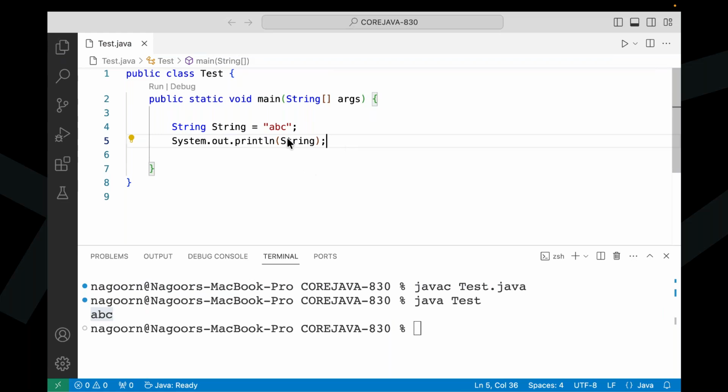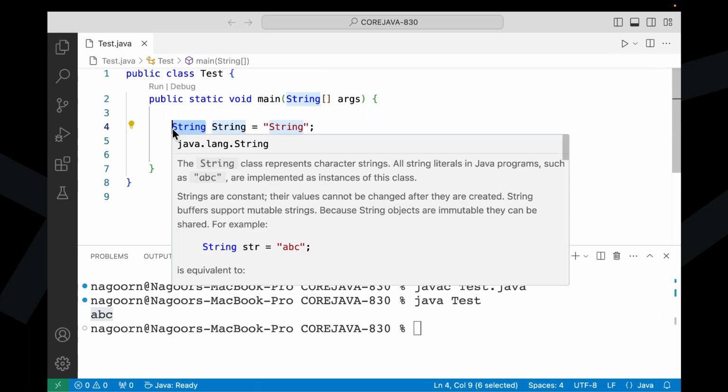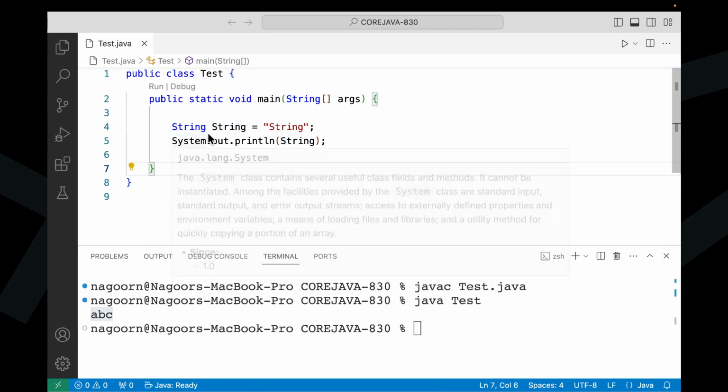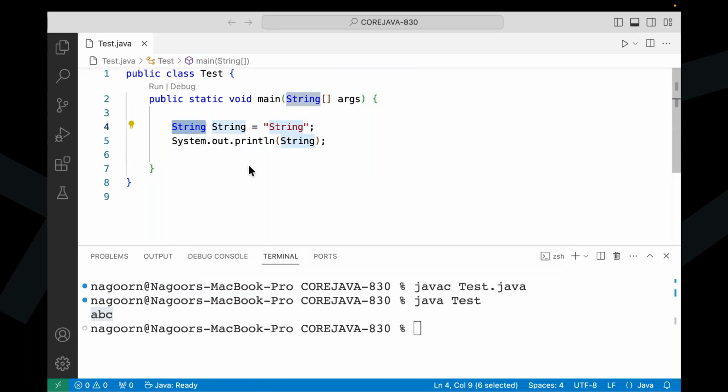Even to confuse more, in place of ABC, I'm going to use string. Now I'm telling you, this is a data type. This is a variable. This is a data. No error here. Again I'm telling you, string is a data type. Previously I've used str, that is a variable. Now in place of str I'm using the same predefined class name as a variable. But this string is a data.